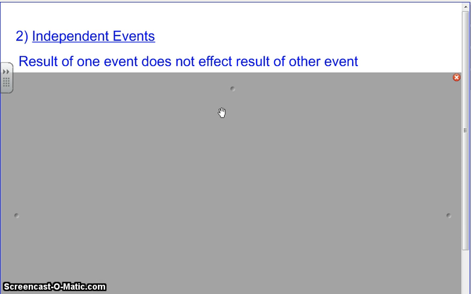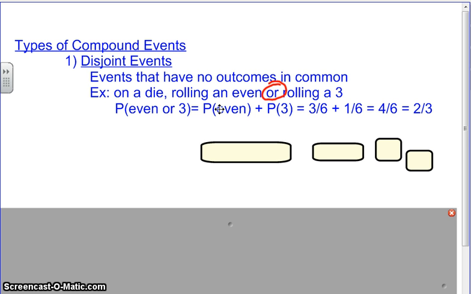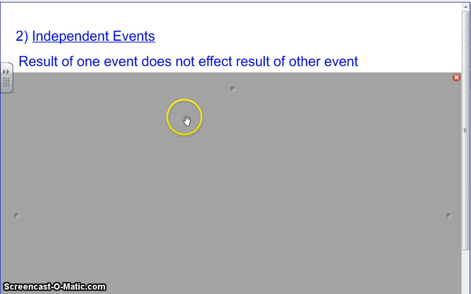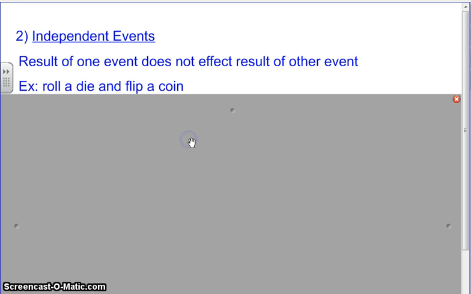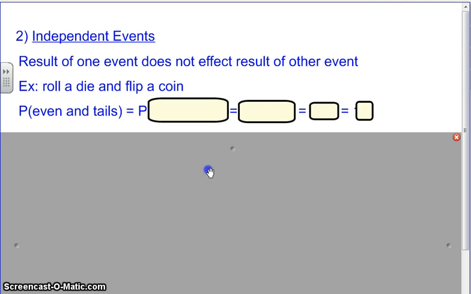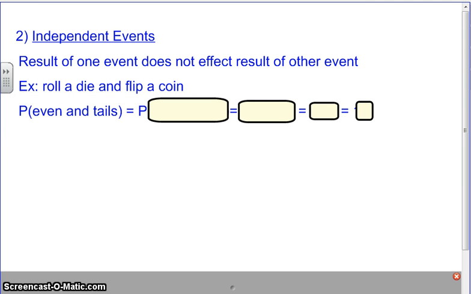In the last example, if I roll an even, it affects the other, doesn't it? If I roll an even, I can't roll the 3. They're disjointed. But in this case, independent events, one doesn't affect the other. So if I roll a die, it doesn't affect what I get with a coin. They're just independent. So what would the probability be of rolling an even and getting a tails if I was to roll a die and flip a coin?